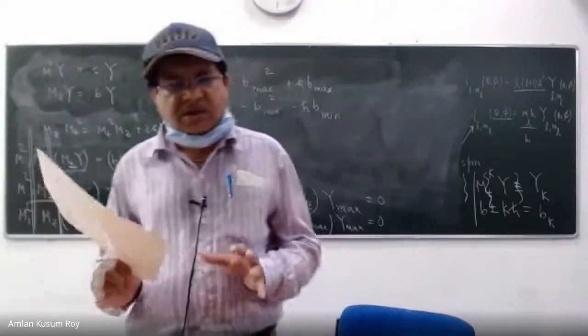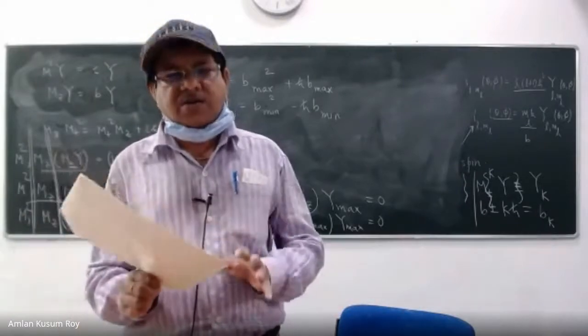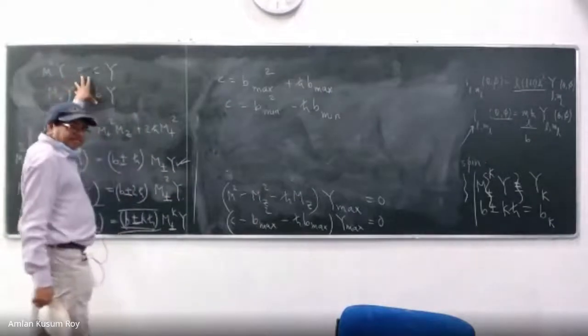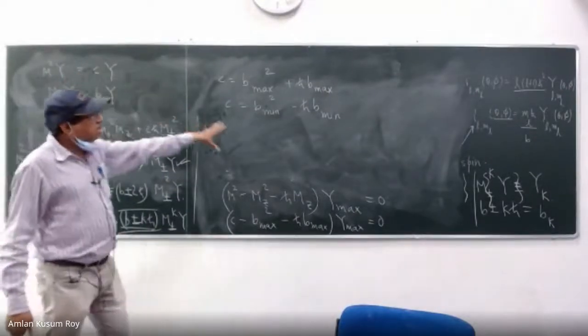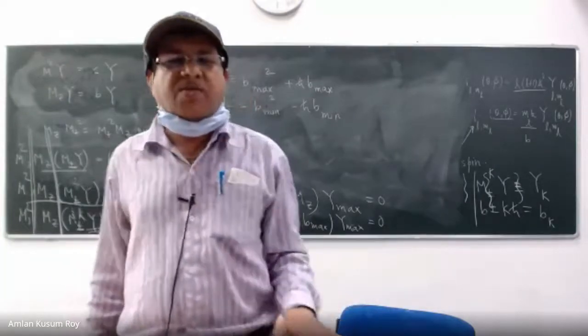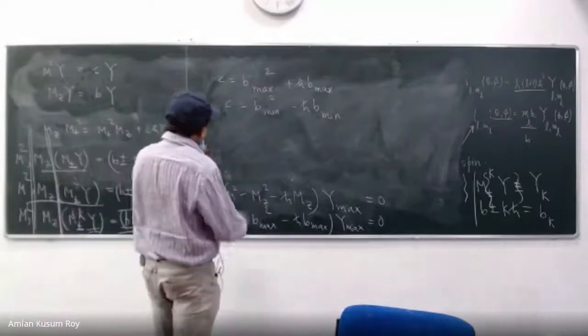Did we write any Schrodinger equation? We did not. Did we solve any Schrodinger equation? We did not, except assuming this much. So nothing has been assumed. It is absolutely general for anywhere you have an angular momentum. We will talk more about it later. So let us see what I mean by that.